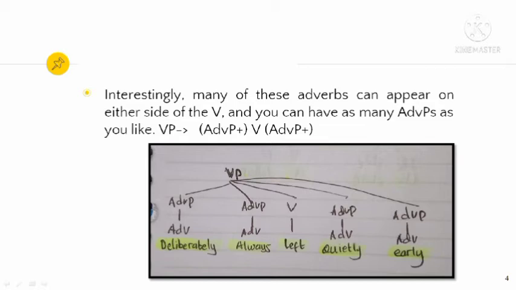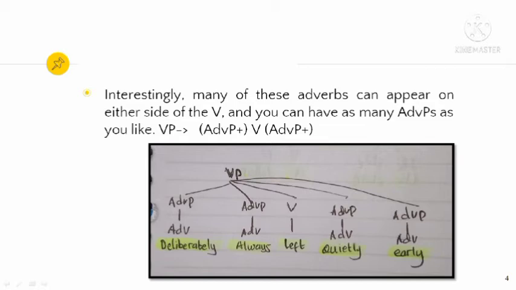Here, the adverb phrase is written in the parentheses because it is optional and there is a plus there. It means that we can have or write as many adverb phrases as we want.